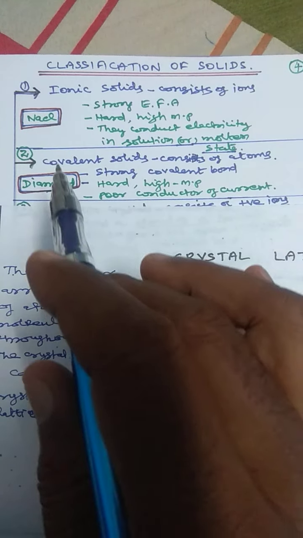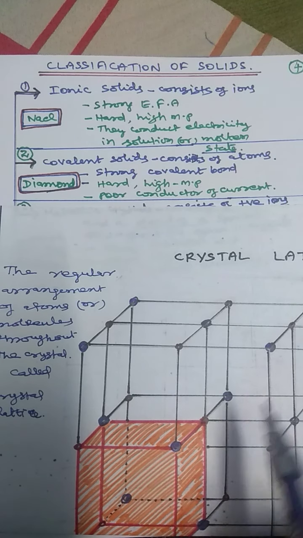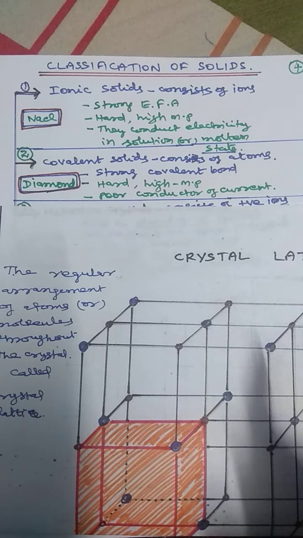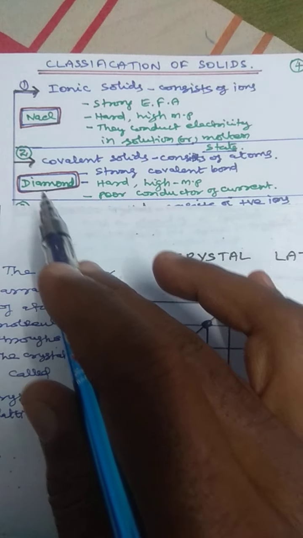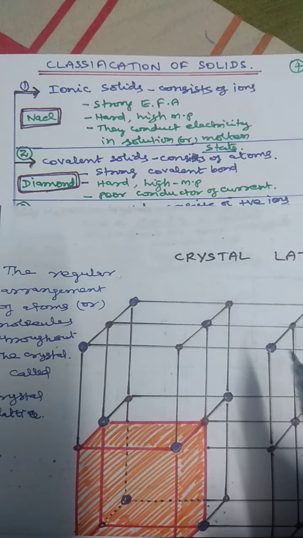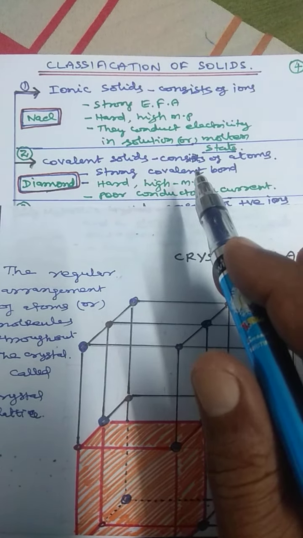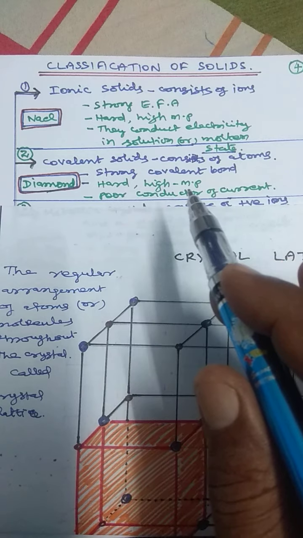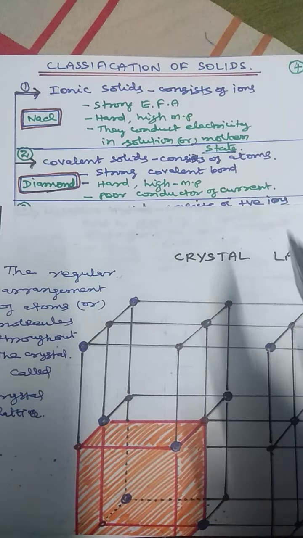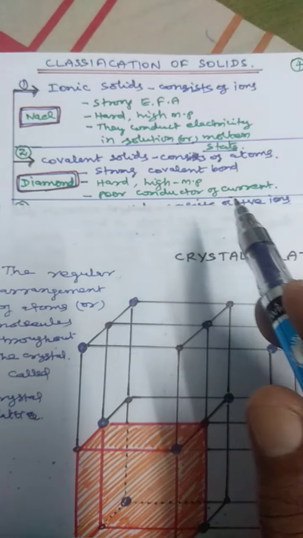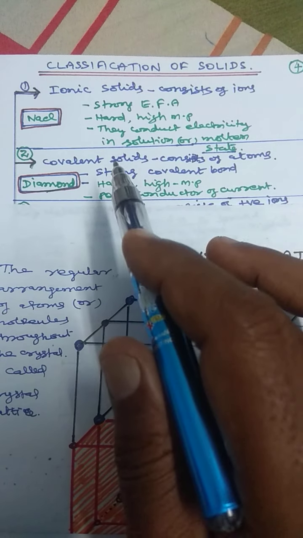The second solid is covalent solid. In covalent solid, the lattice points are occupied by atoms, not ions, atoms only. Example, diamond. Diamond consists of carbon atoms only. The bond between the atoms is a very strong covalent bond. Therefore, the crystal is a hard crystal with a high melting point. They have poor conductivity of electricity. Poor conductor of electricity.